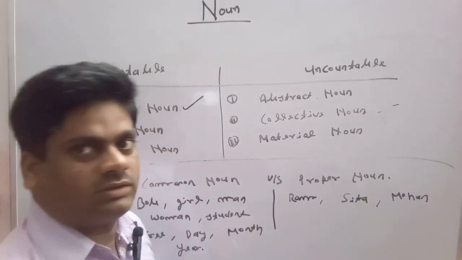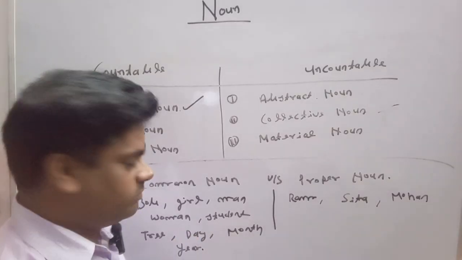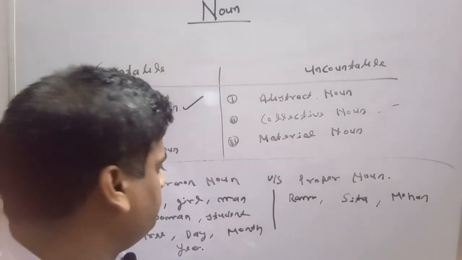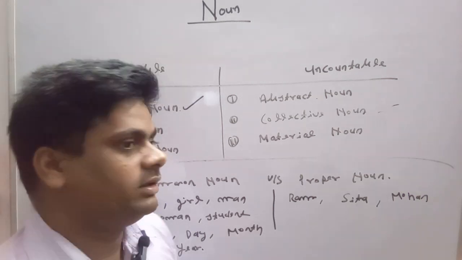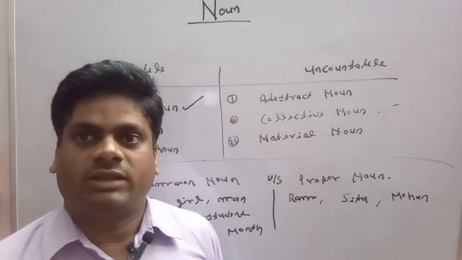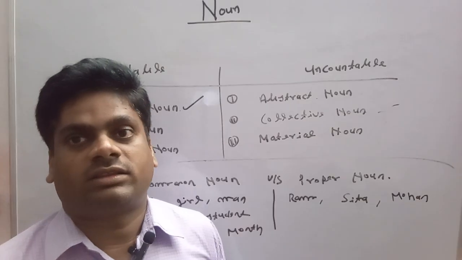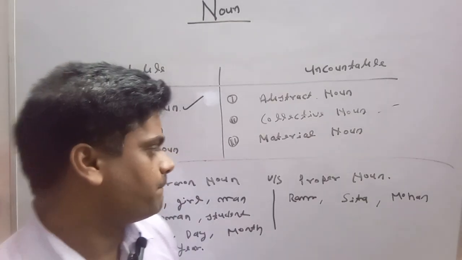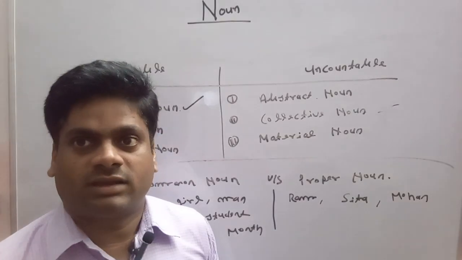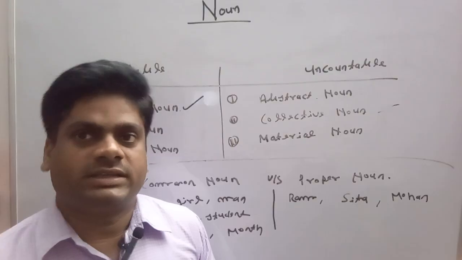Student is a common noun. Tree is a common noun. Day is a common noun, because in a week there are 7 days. In a month there are 28 to 31 days. In a year there are 365 days. So days are common noun. In case of day, if we talk about day, day is a common noun.